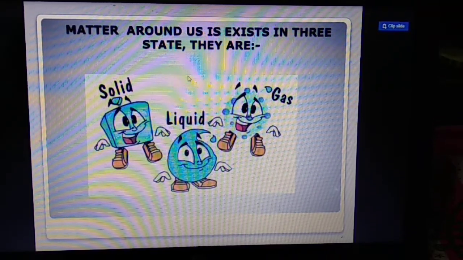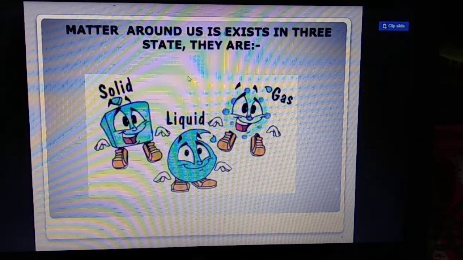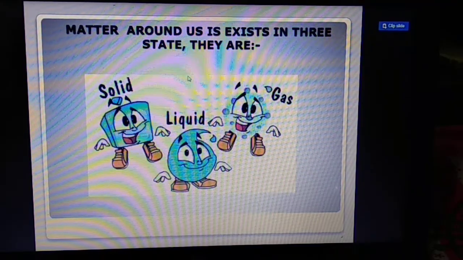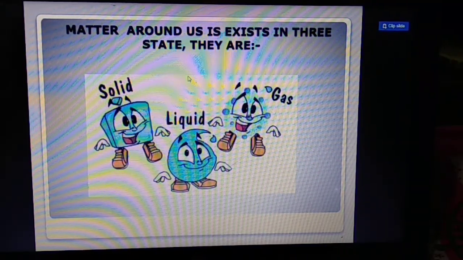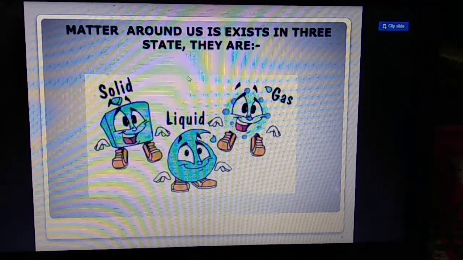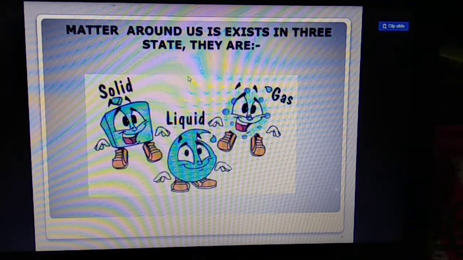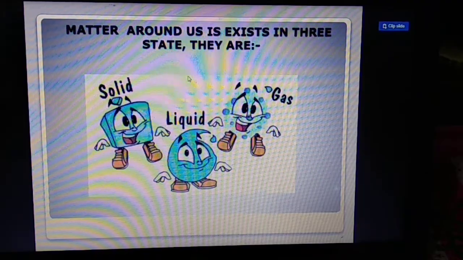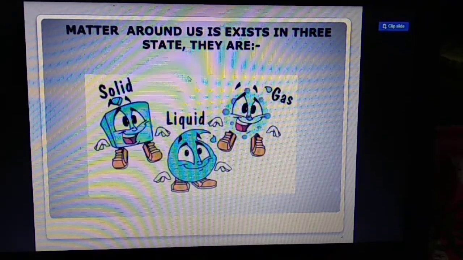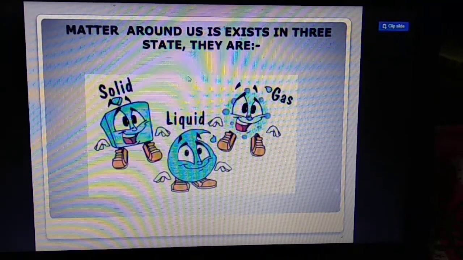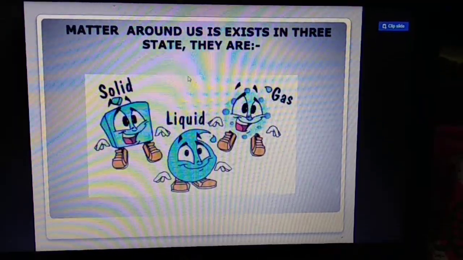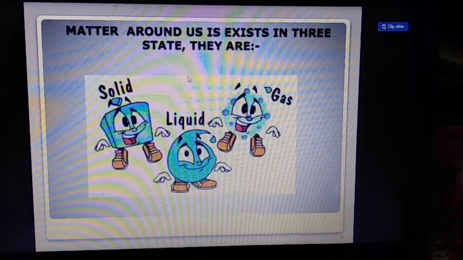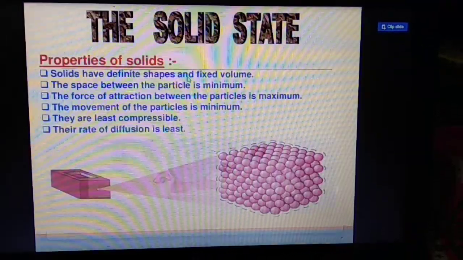Intermolecular distance is also medium. But in the gaseous state, the intermolecular force of attraction is negligible and intermolecular distance is maximum. So students, one by one, we can discuss the characteristics of the solid state, liquid state and gaseous state.